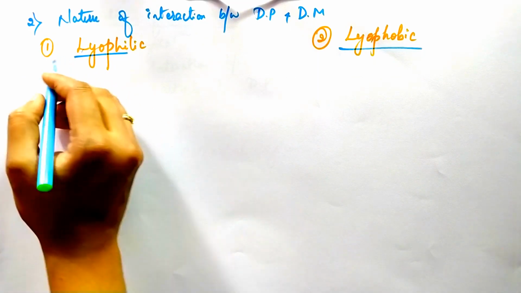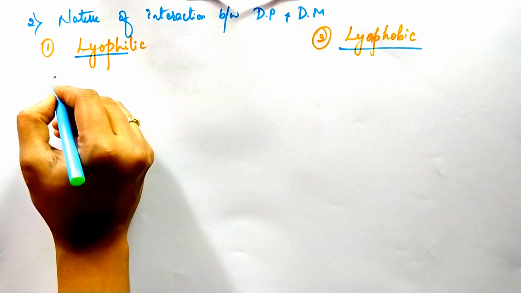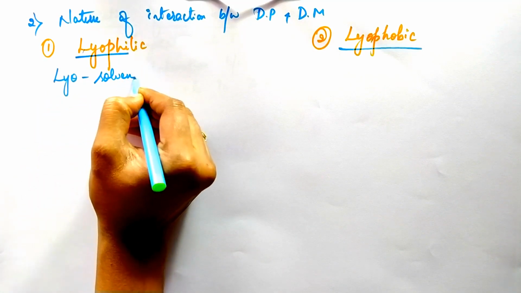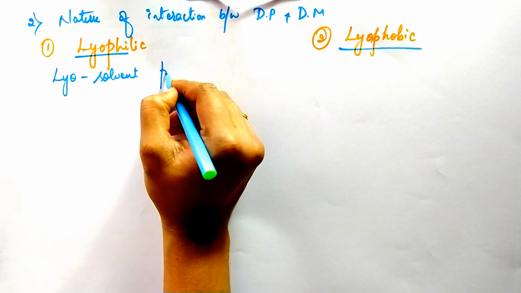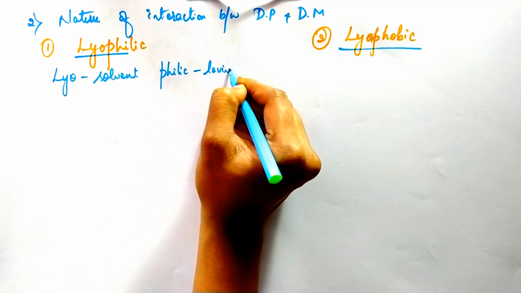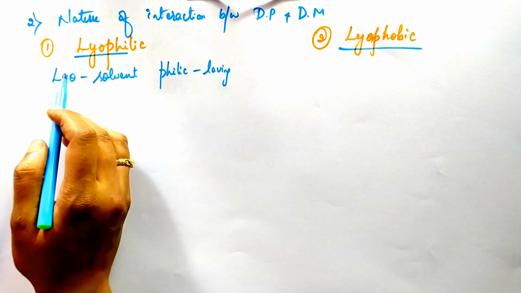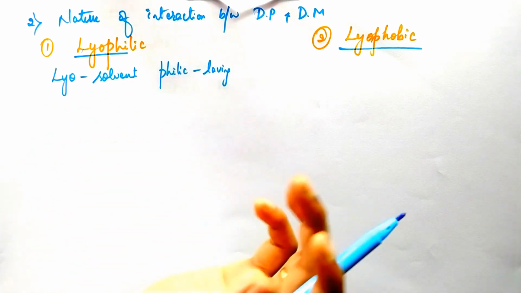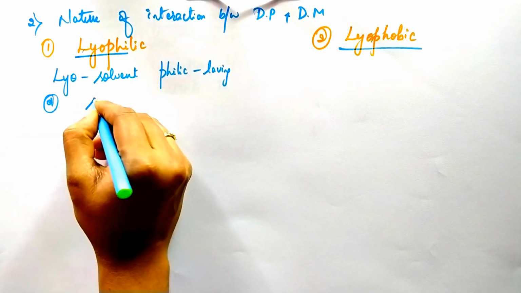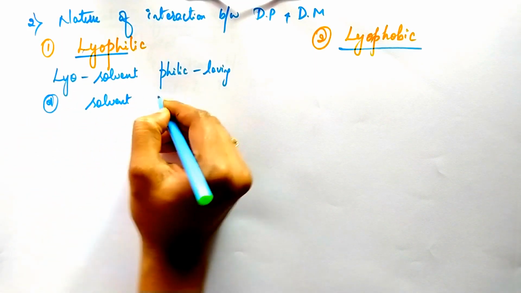So, what is the meaning of lyophilic? Lyo means solvent, and philic means loving. Therefore, we call lyophilic solvent loving or solvent attracting.